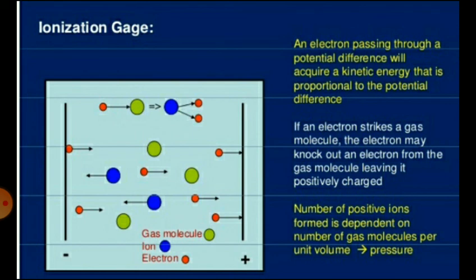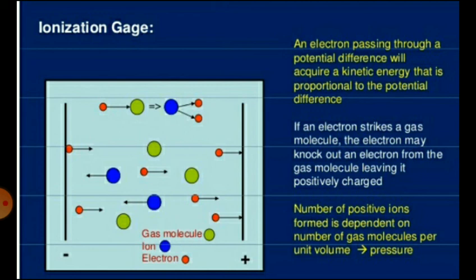An electron passing through a potential difference will acquire a kinetic energy that is proportional to the potential difference. There are different colors given here: green is for the gas molecule, blue is for the ion, and red is for the electron.